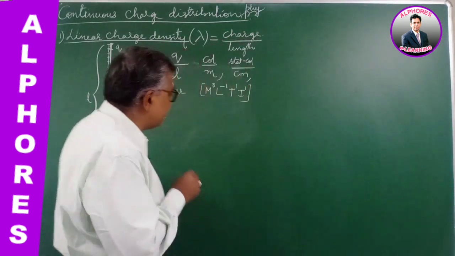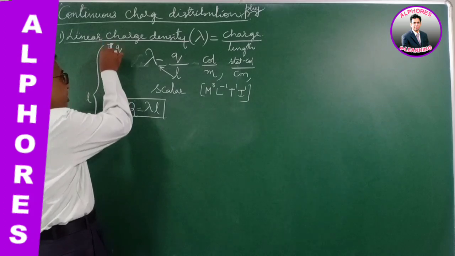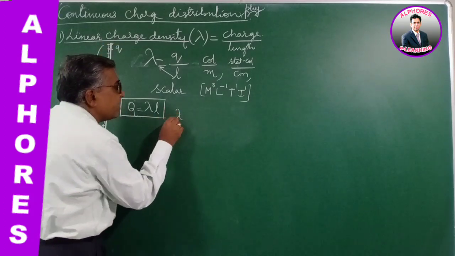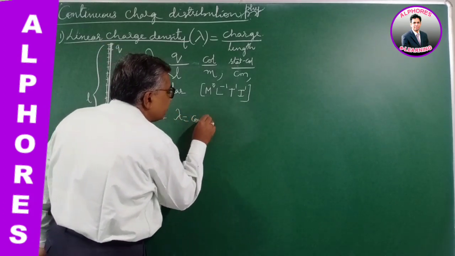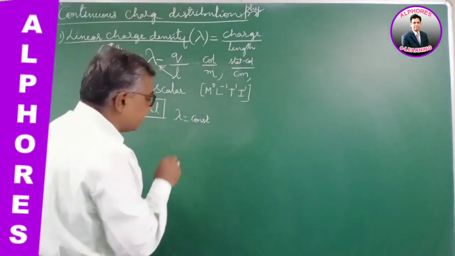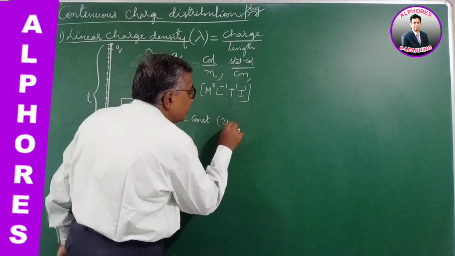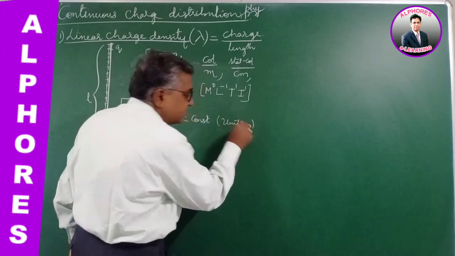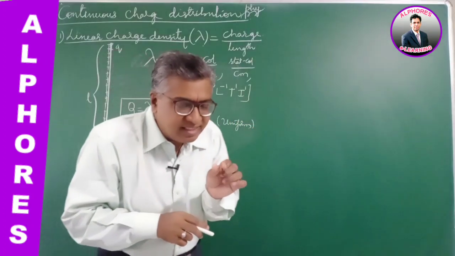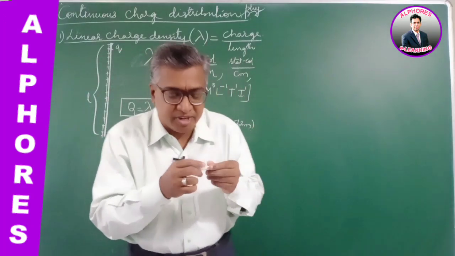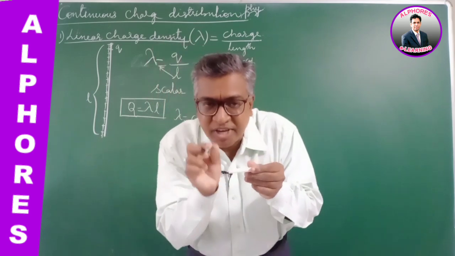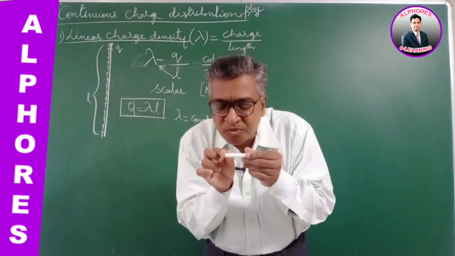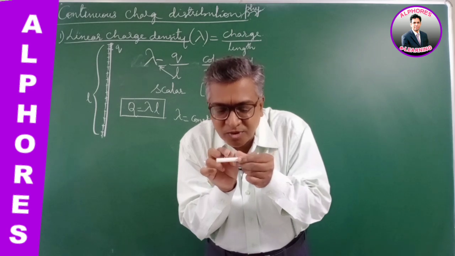Now, for uniform charge distribution, lambda is a constant. This is only for uniform distribution of charges, please. Uniform means per unit length the same amount of charge is distributed. For every centimeter, the same charge. Let's say 1 coulomb for 1 centimeter, then another centimeter 1 coulomb, another centimeter 1 coulomb.